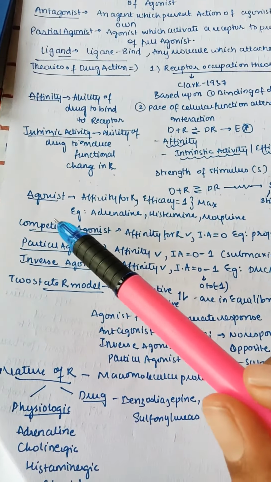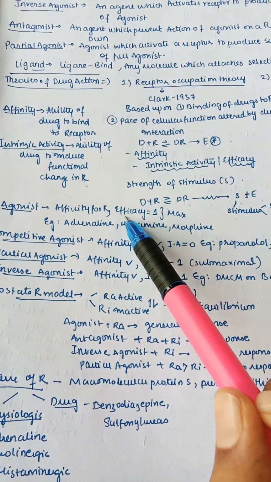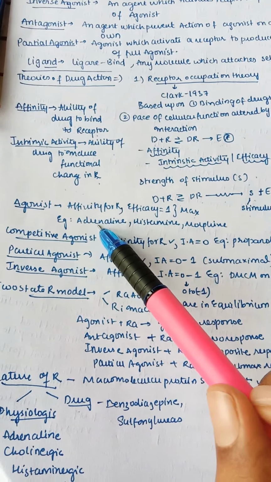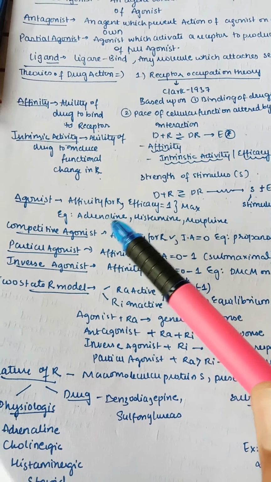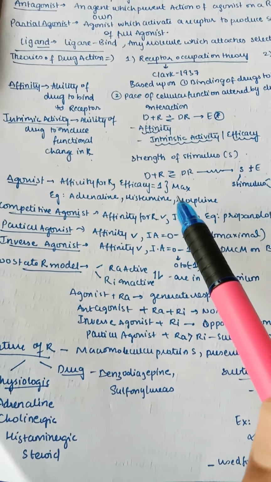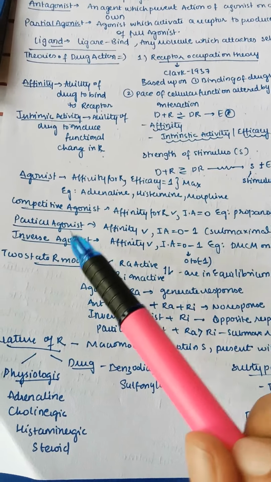So let us see agonist. Agonist has affinity for the receptor, right? And the efficacy is also maximum in the case of agonist, that it binds to the receptor and also functionally changes the receptor. For example, you can take adrenaline, histamine, morphine. These all directly bind to the receptor and also functionally change the receptor.